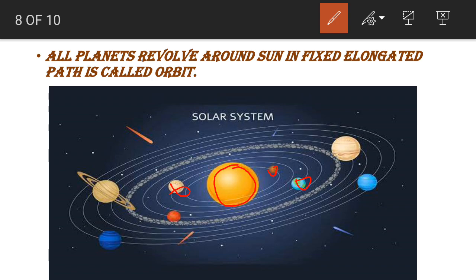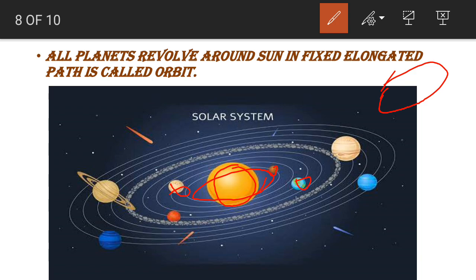All these planets, are you able to see one elliptical or elongated circle here? Elliptical shape here? Yes. What does elliptical mean? For example, you take one rubber band. If you pull it on both sides, which shape can you see? One elliptical shape or elongated shape. That is called an elongated or elliptical shape.